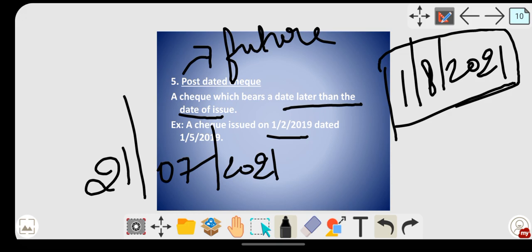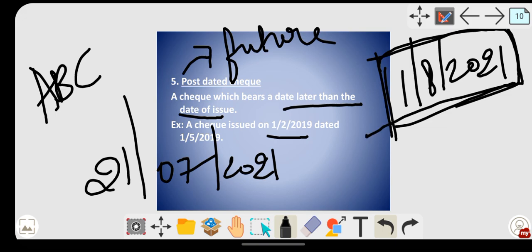Okay, so here for such a check, what does the customer have to do? Suppose I issue this check to ABC. Today I am issuing a check and I am writing the date as 1/8/2021. Now ABC cannot go to the bank and give the check today, nor can ABC go and present the check on 22nd of July.